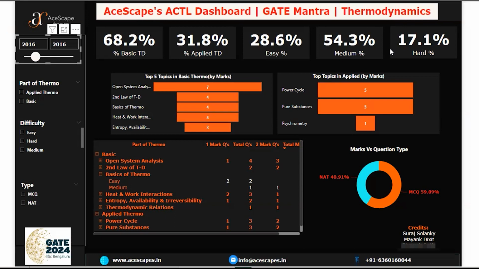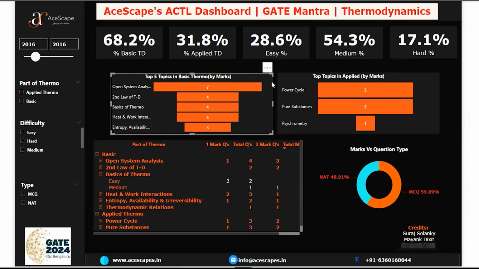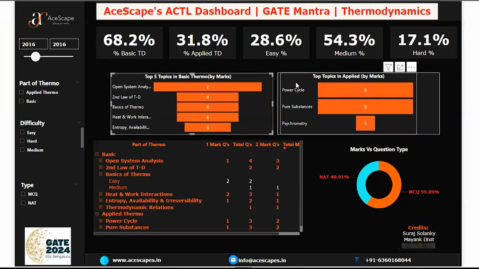Again you can see here entropy is coming back in the top 5. They will play with you mostly in the second law and first law. In applied there will be fewer questions; mostly they will deal with you in the basics only. So try to prepare your basics. Although you can't do all of applied, do pure substance, but definitely go with your basics done well. If you do pure substance and psychrometry, it will be even better. If power cycle is not done, that's fine, but if pure substance is done, power cycle will also get done. It's all about practice only.